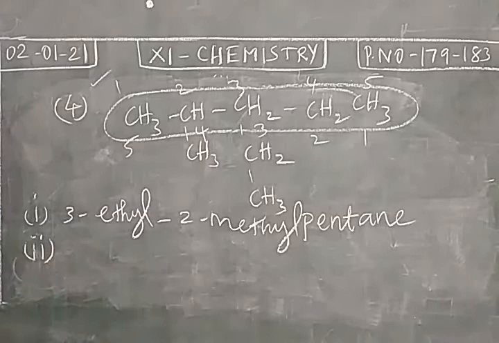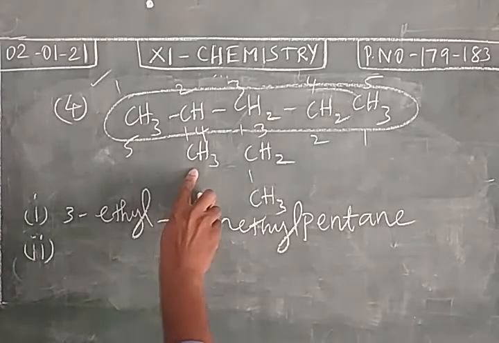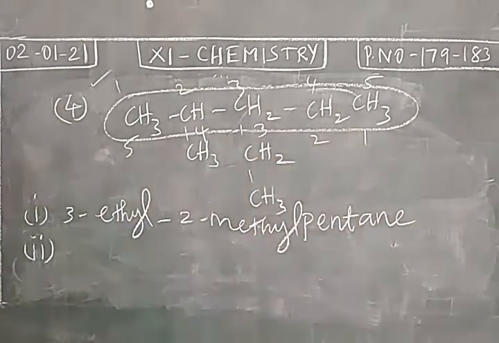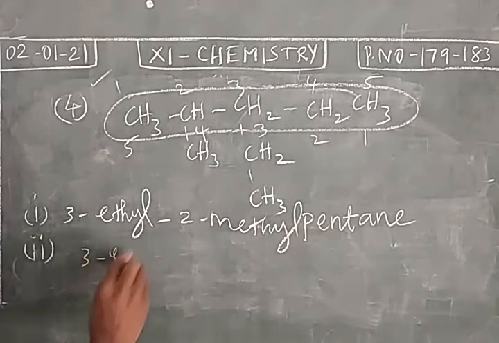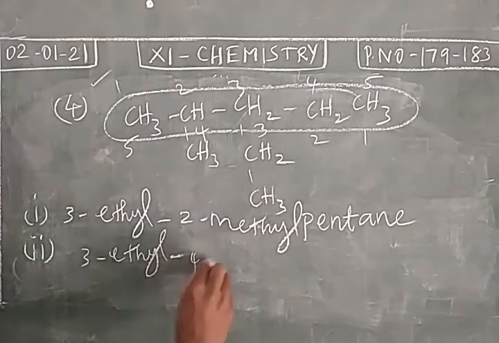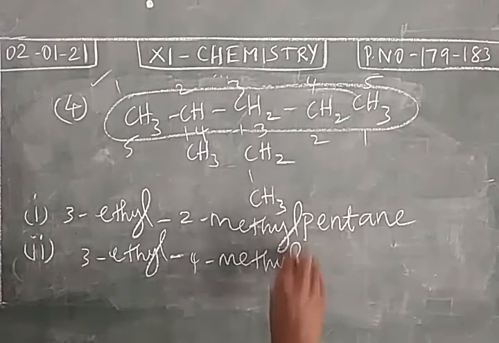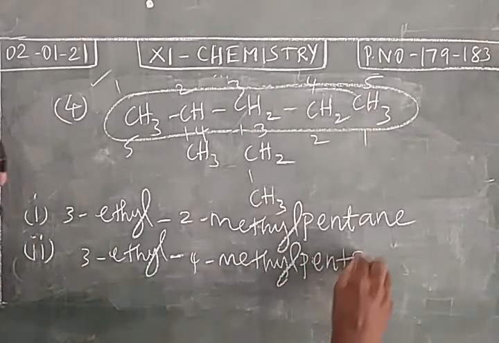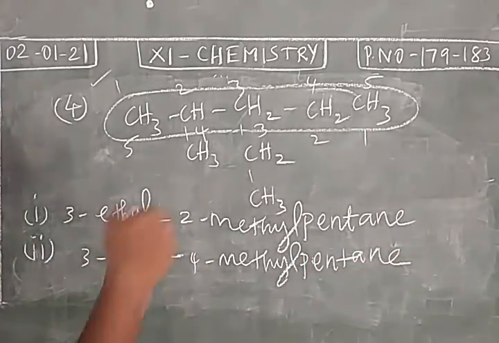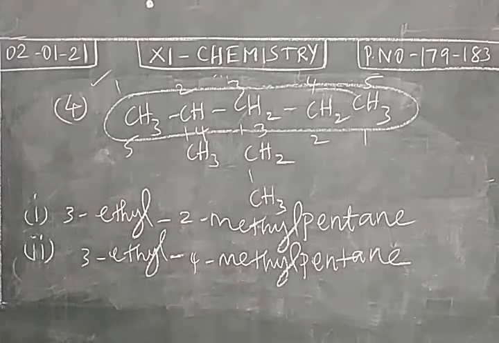What is the second possibility of writing IUPAC name? Number is given from right to left. So 3 ethyl, 4 methyl pentane. So there are two possibilities in writing IUPAC name. Which will be the correct one?